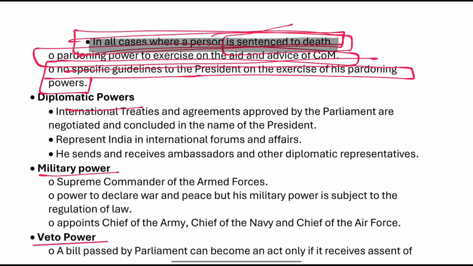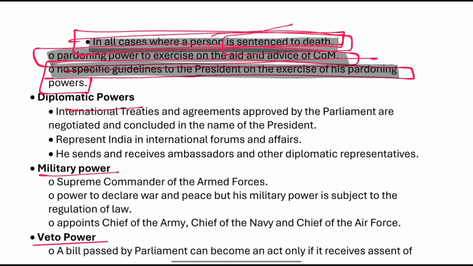In the case if it is a death sentence, then the pardoning power is exercised on the grounds of aid and advice of the Council of Ministers. There are no specific guidelines to the President on the exercise of the pardoning powers.